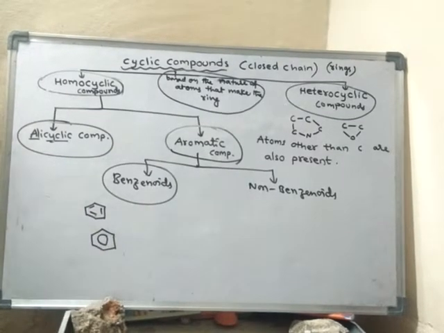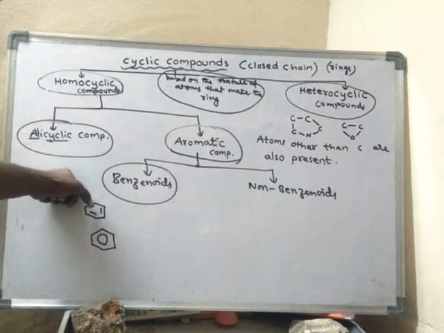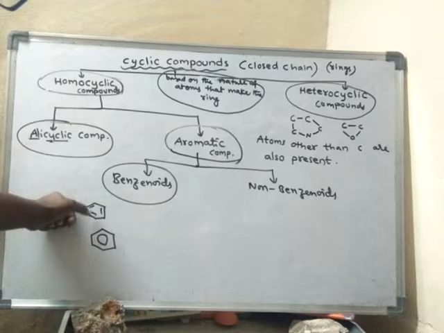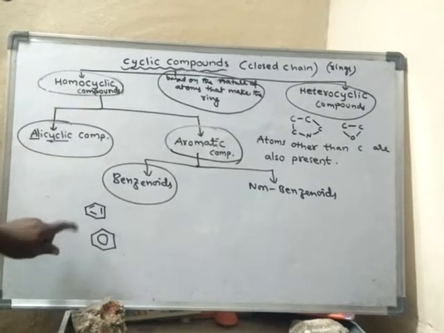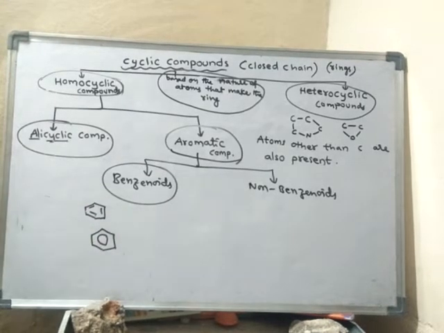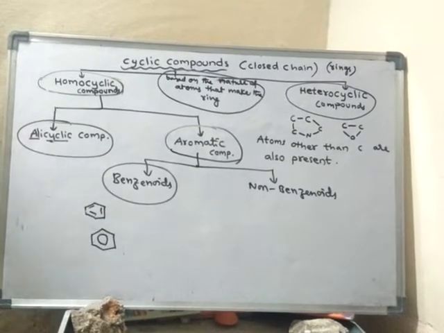As they are alternate double bonds, they will delocalize. That means this double bond will come here and this double bond will move here. They keep on moving, so we can draw a circle like this. So this is benzene.